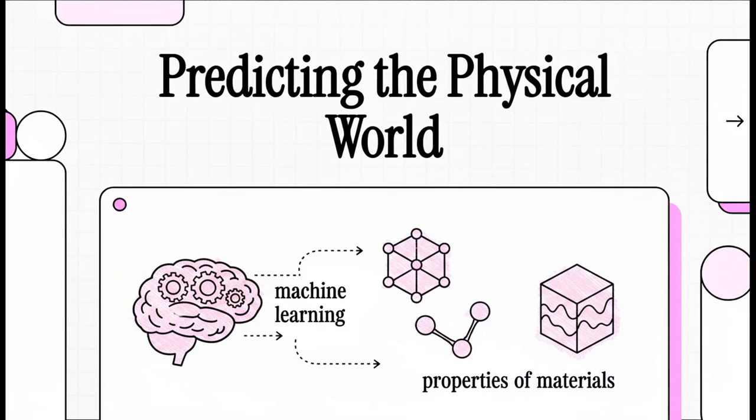Imagine this. What if we could design the perfect material inside a computer before ever stepping foot into a lab? Well, today we're diving into exactly that, how machine learning is making it possible to predict the physical world, telling us how material will behave before it even exists. Let's get right into it.